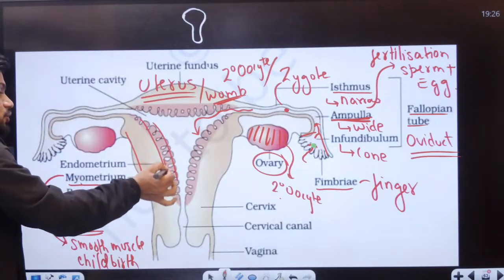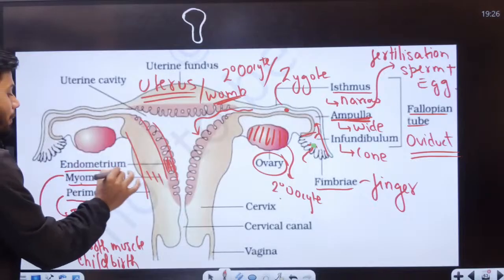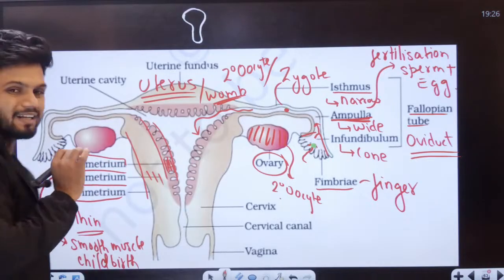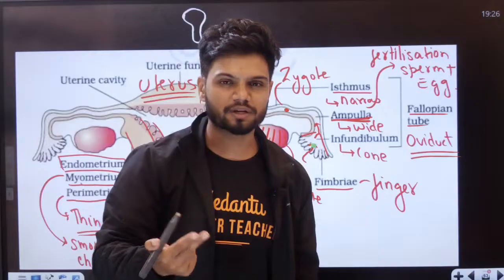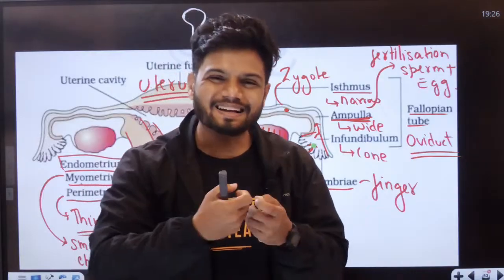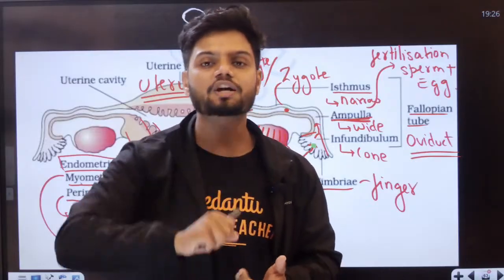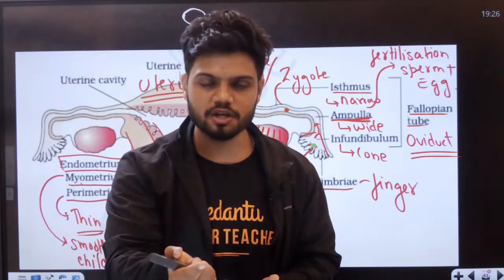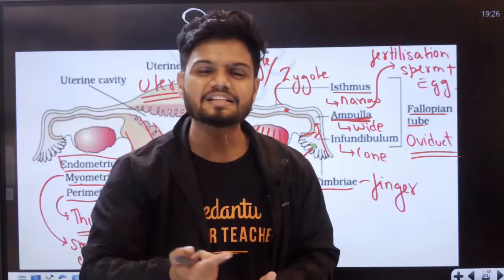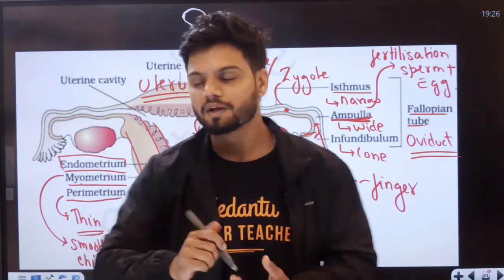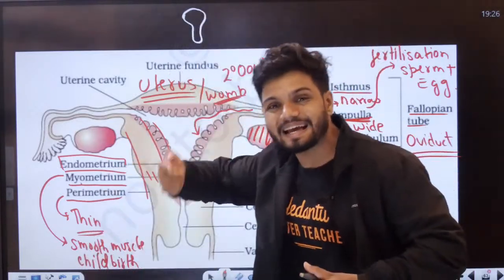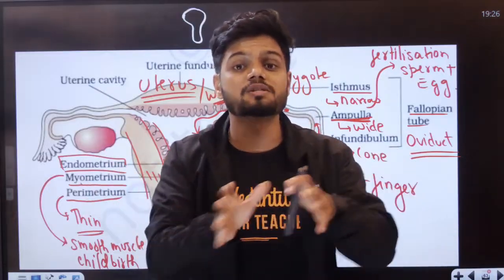Then the innermost layer, students, is called endometrium. The innermost layer is glandular in nature, which means it can secrete substances, secretory in nature. It also undergoes cyclic changes during the menstrual cycle.